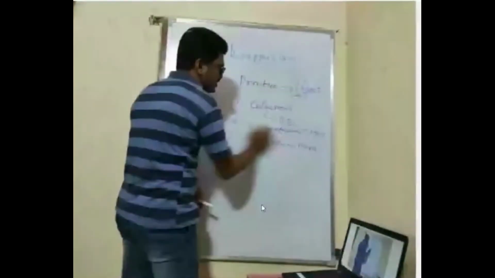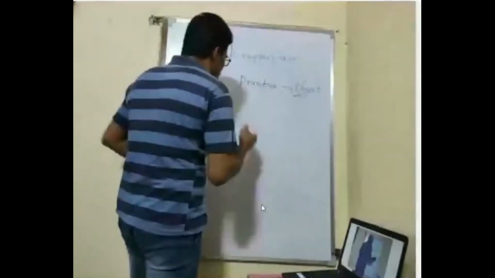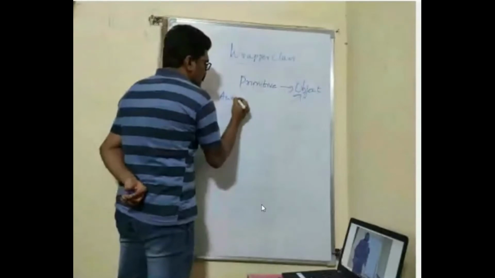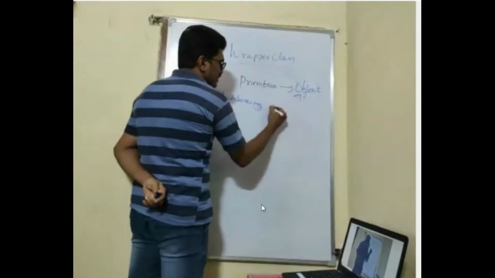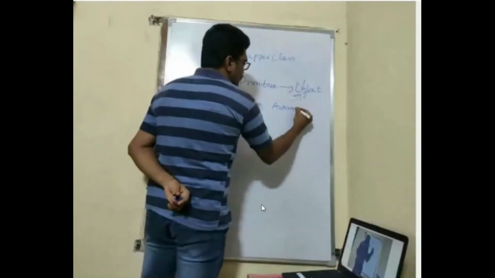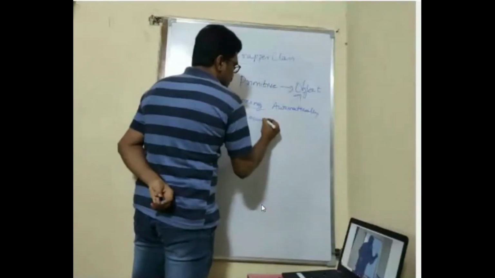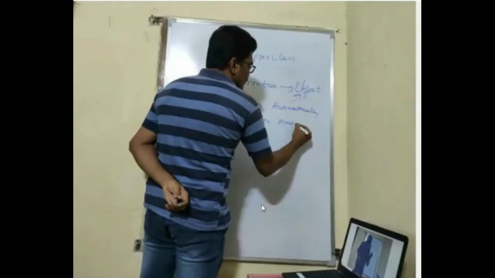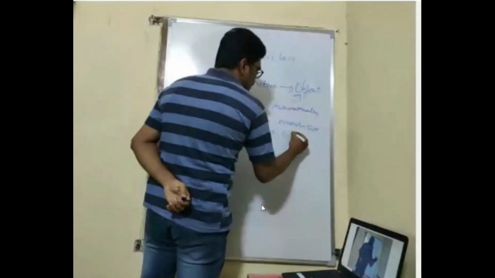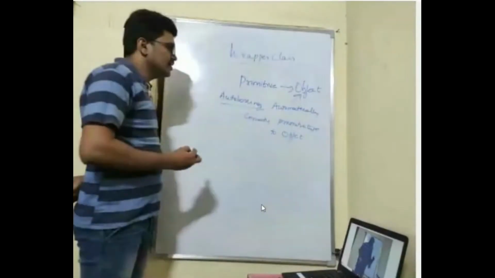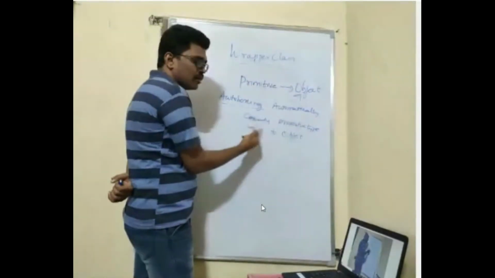Now there are two things. One is called auto boxing. What is auto boxing? Automatically converting a primitive type to an object is called auto boxing. Another one is unboxing.